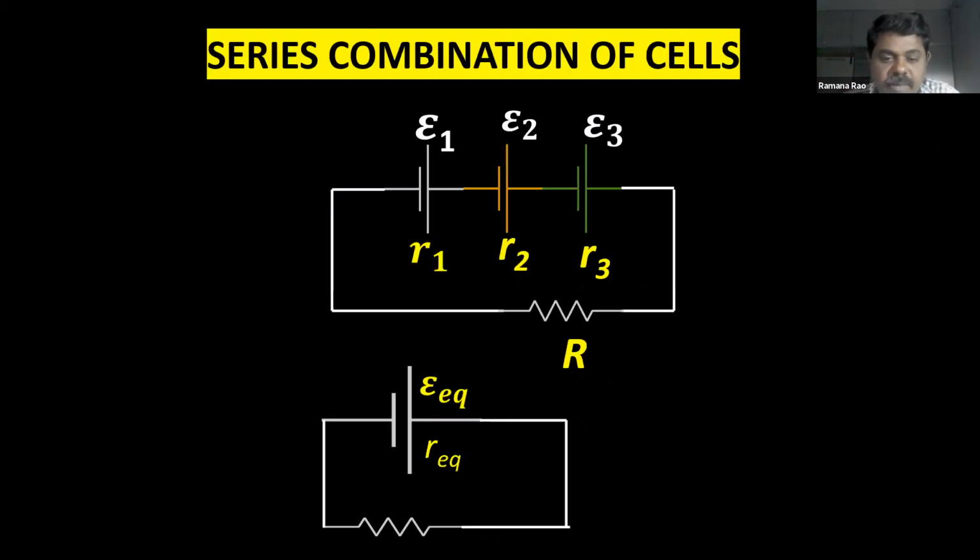Now this is the combination. So the combination is the EMF equivalent. I replaced all the three cells. You can see in the above diagram we have three cells and we replaced them with a single cell, which has EMF equivalent. And these resistances are also connected in series, which is replaced with R equivalent. And this is the external resistor. So this is how we can get a single cell out of the combination, which is known as which cell, Nana? Equivalent cell.